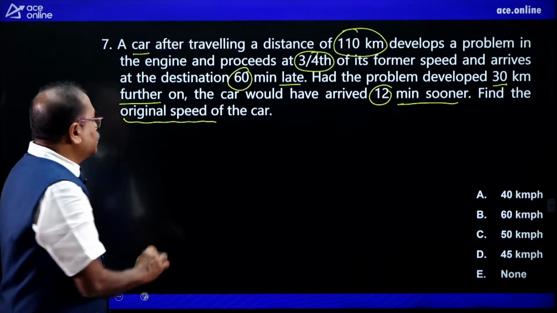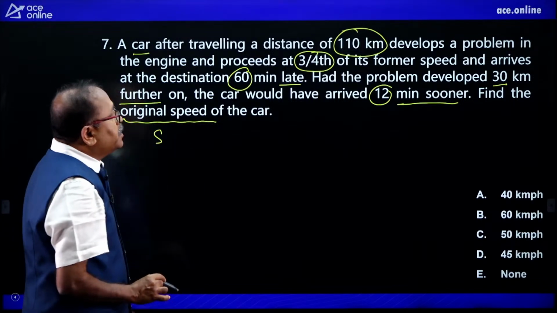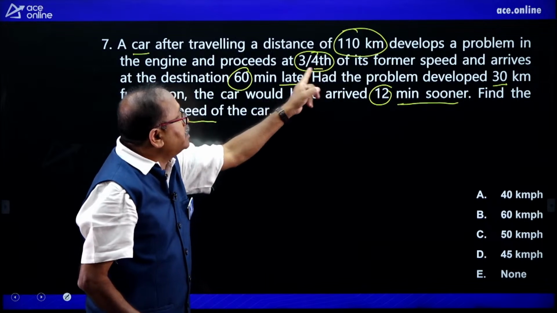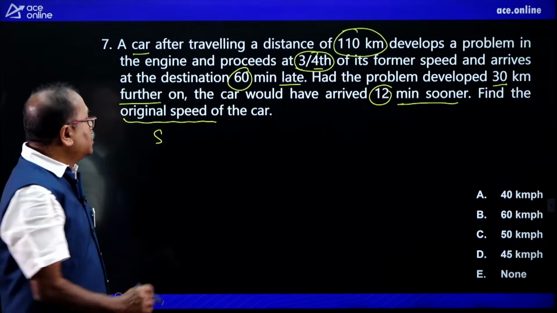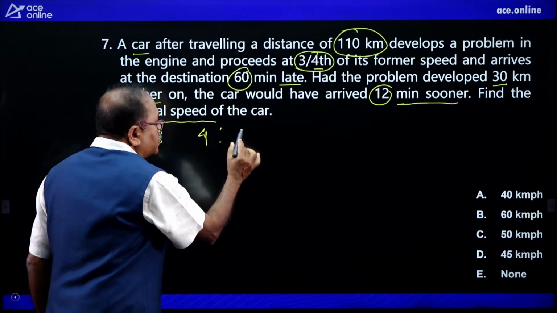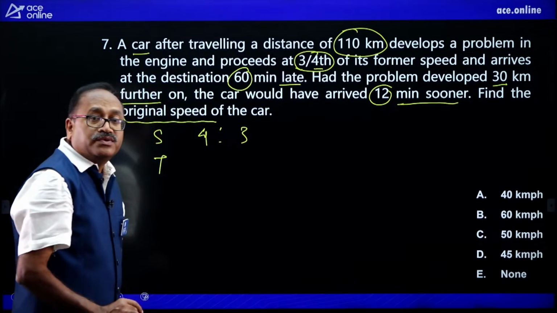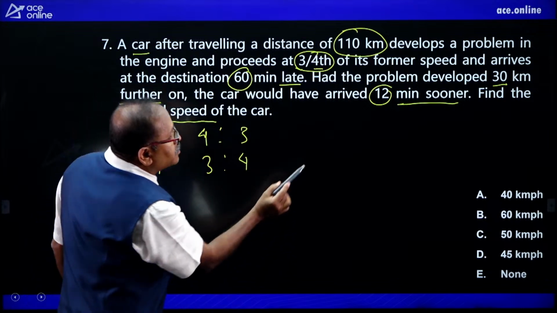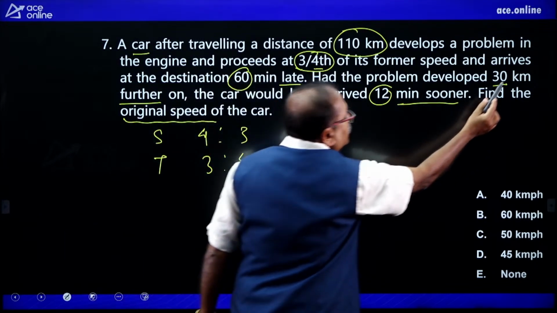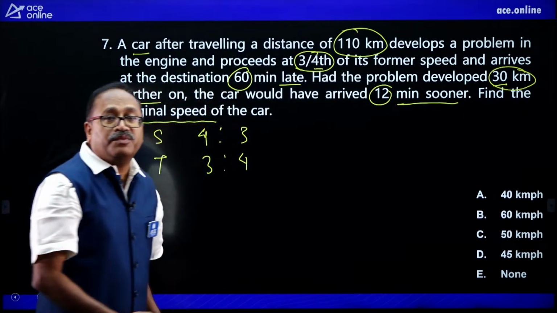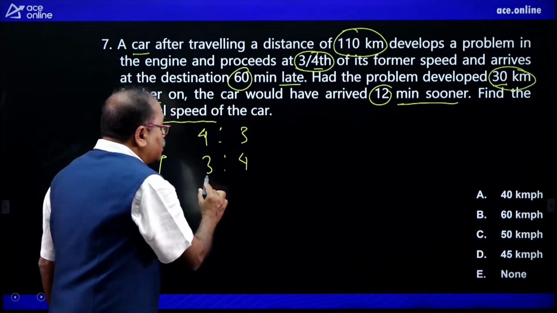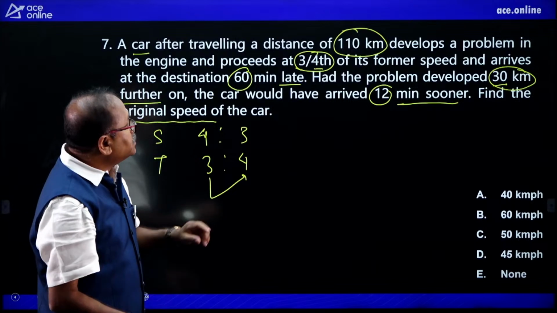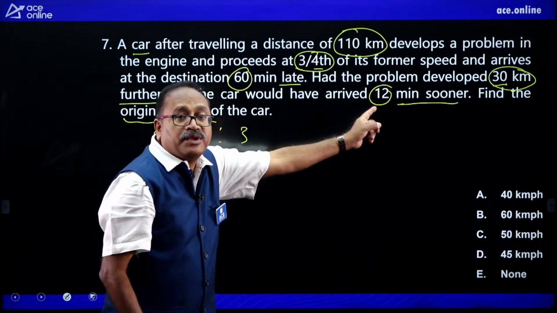I will give some hints to you. So first, what is the speed ratio, reduced speed? Initially 4 parts, now it has become 3 parts. So the speed ratio is 4:3, then what will be the time ratio? The time ratio will be 3:4. For this 30 kilometer, if the speed would have been a normal speed, then how much time would have been saved? 12 minutes.